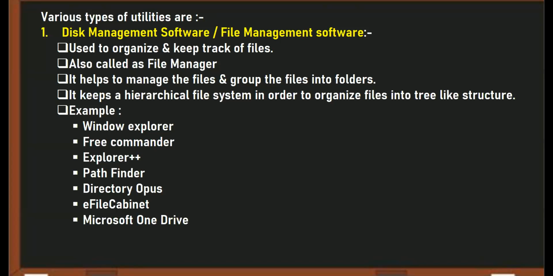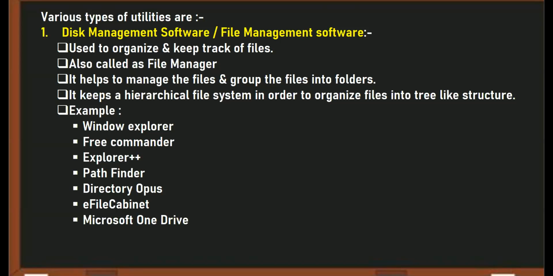You can organize your files into various groups. You can store your files in various folders. So what is a folder? A folder is a storage container where you can store all your files, right?